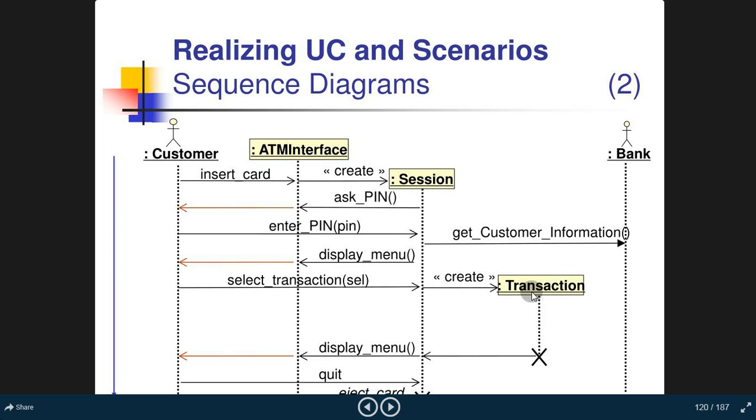After the transaction is completed through the bank approval, it goes to the display menu. Then it goes to the customer's information, and after the requested information has been shared, the customer quits the session. After the session expires, the card is ejected from the ATM machine and the session is completed. So that is the whole sequence diagram.